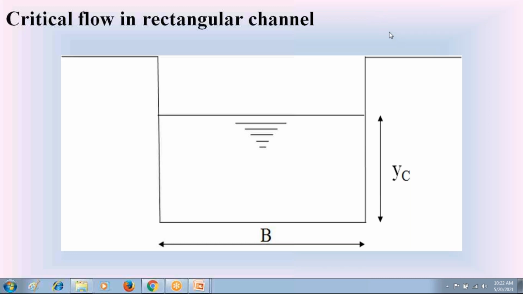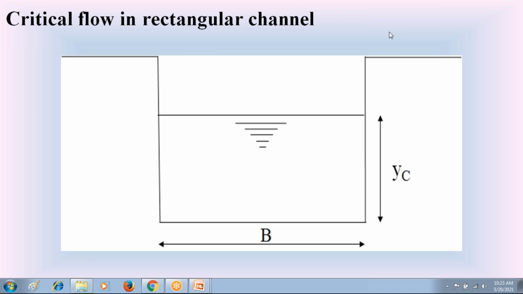Now everyone, please listen carefully. We are going to discuss the specific energy application in rectangular channel. In the previous discussion, I explained the specific energy is minimum when the depth of water flow is at critical depth Yc. We know that at a critical depth the discharge is also maximum. Please keep those concepts in mind and follow this critical flow in the rectangular channel.